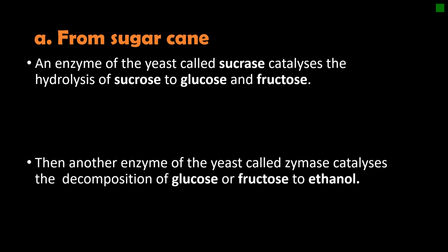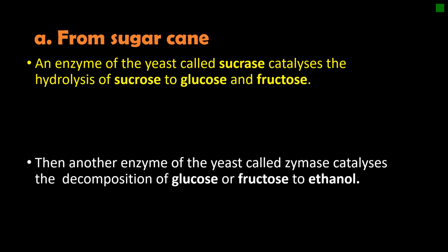The contents will be filtered and distilled because when you do fermentation, you get ethanol which is mixed with many other components, water and others. So to get ethanol only, you have to separate starting from filtration and then distillation. So let us look at the chemistry behind this process.